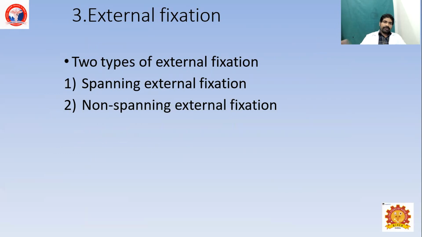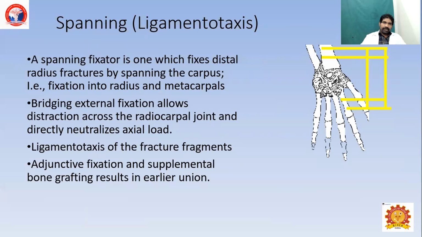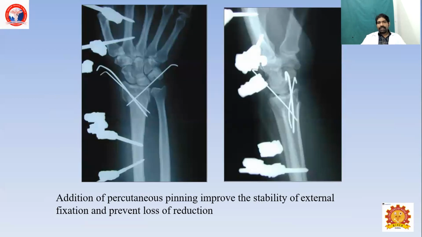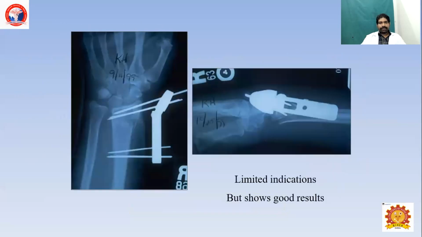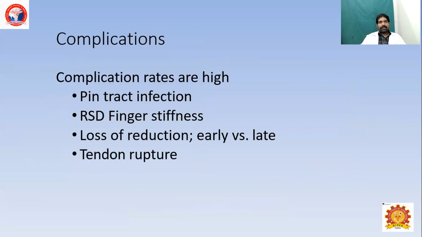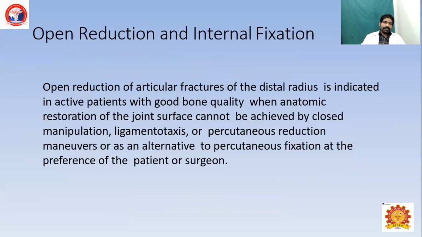External fixator: there are 2 types, spanning external fixator and non-spanning external fixator. External fixators reduce the fracture and keep it in place by the mechanism of ligamentotaxis. Additionally, along with the external fixator, the fracture can be reduced and fixed with K-wires. Complications will be pin tract infection and regional dystrophies, loss of reduction and tendon rupture.